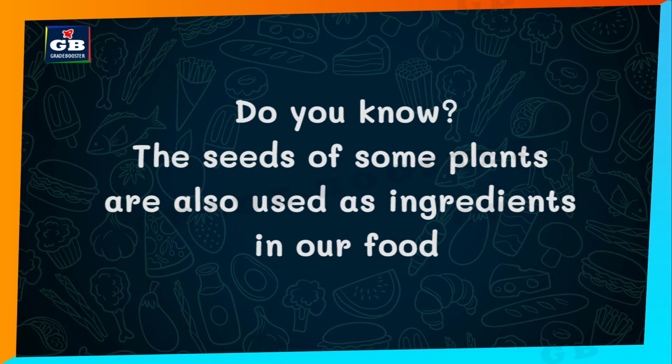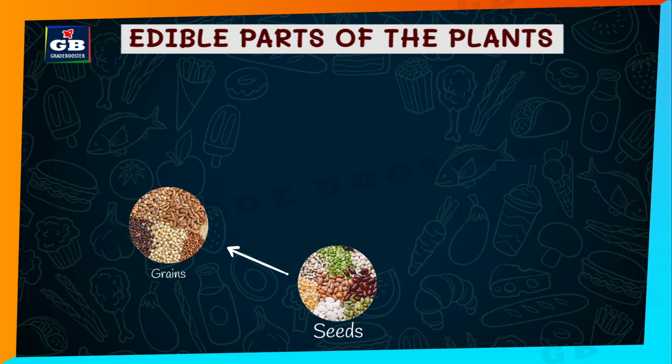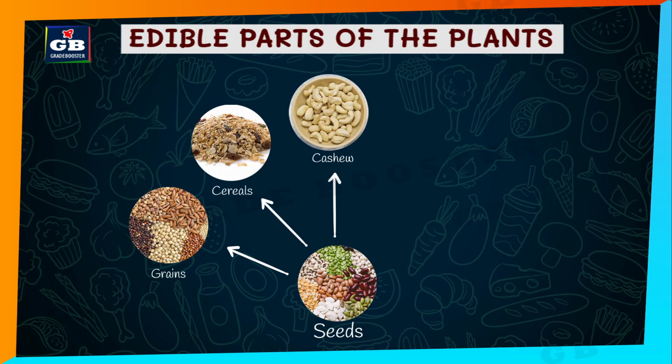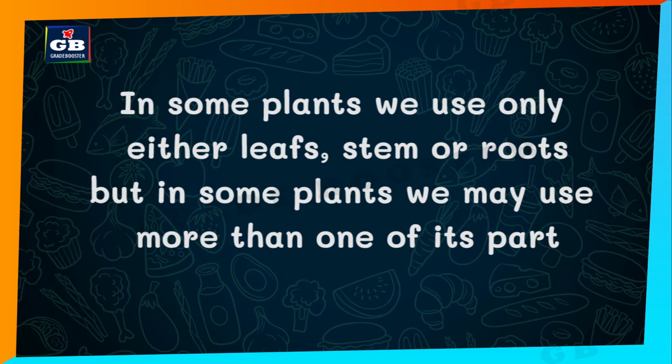Do you know the seeds of some plants are also used in our food as ingredients? Yes, all the grains and cereals are obtained from the seeds of the plants. The dry nuts like cashews, walnuts, pista, all these are obtained from the seeds of different plants and trees. In some plants, we use only either leaves or stem or roots. But in some plants, we may use more than one of its part.